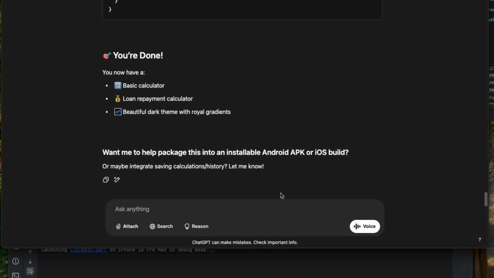So let me do this. Please allow the user to add where.